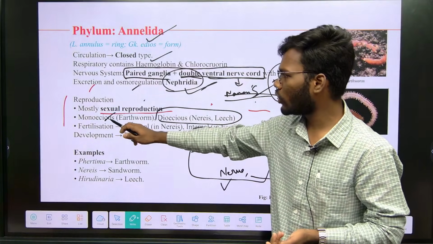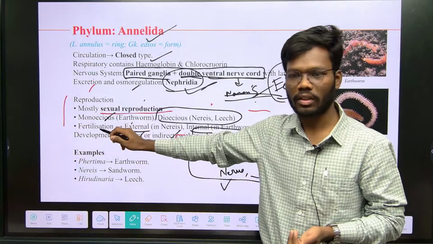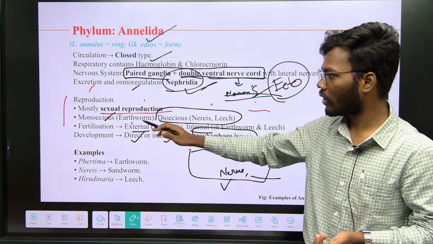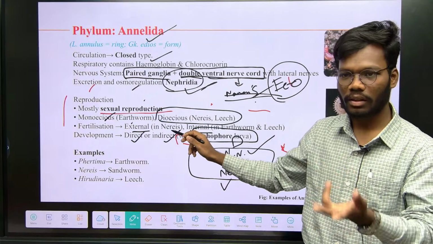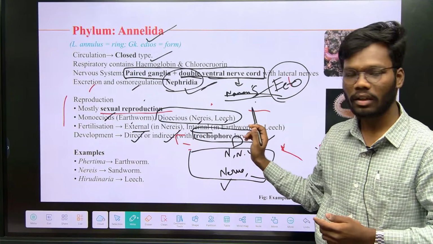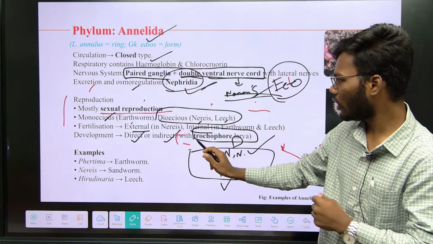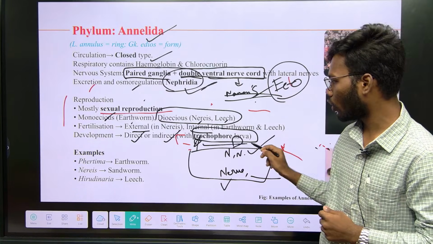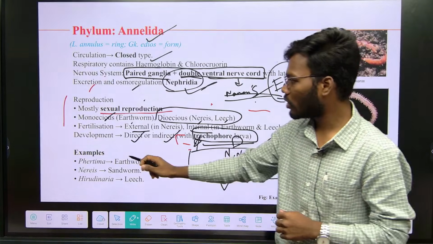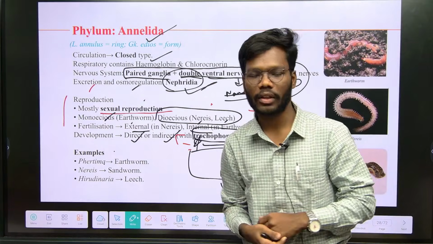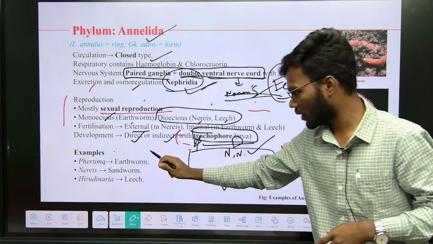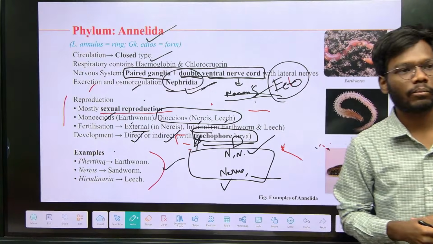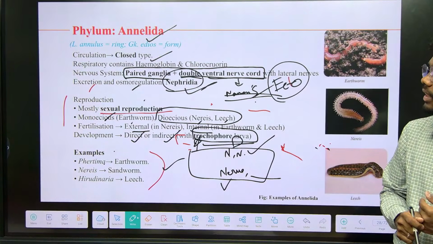Coming to monoecious, unisexual is there, bisexual is there, hermaphrodite is there. Earthworm is hermaphrodite, and separate sexual dimorphism is seen in Nereis and leech. You have to remember this example, trochophore larva. Examples of annelida: Pheretima, Nereis and Hirudinaria. The scientific names of those examples and common names of examples. Understand? So this is all about annelids.